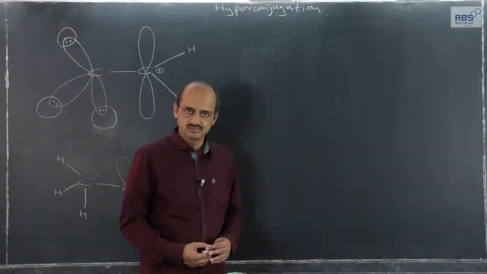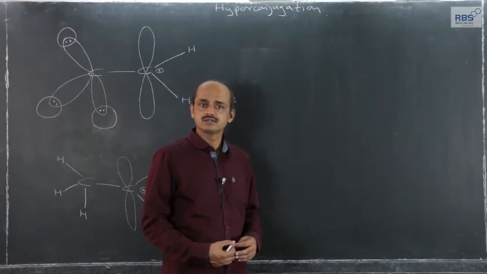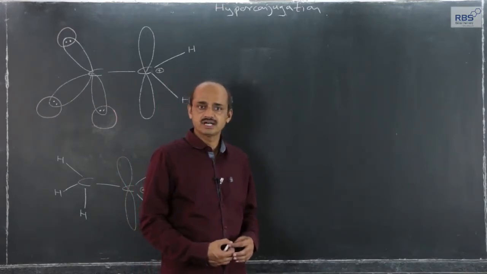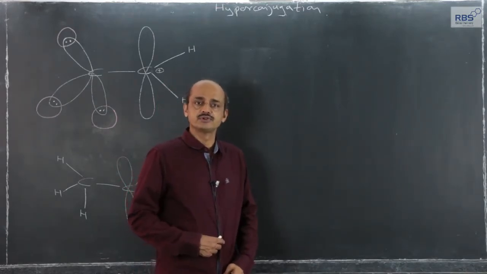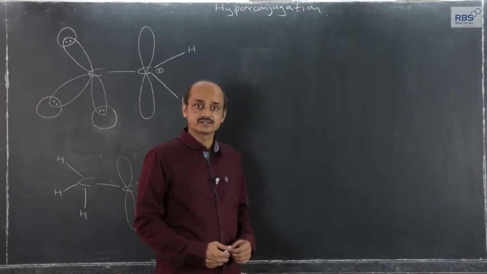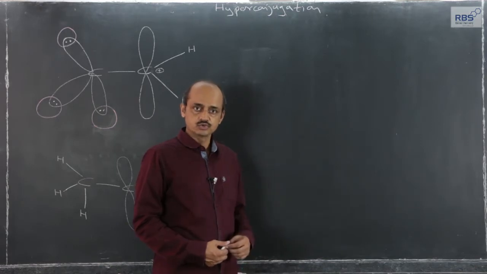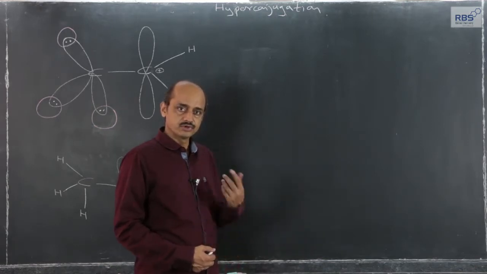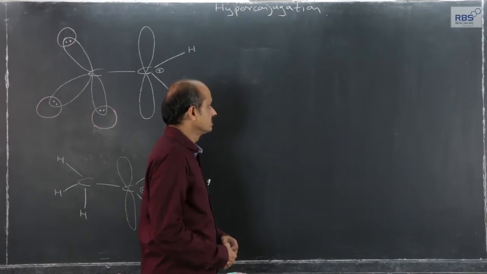Dear students, in this lecture we will try to understand hyperconjugation or hyperconjugation effect. Up till now we have considered various effects which are very important to study organic chemistry, and hyperconjugation is one of those.